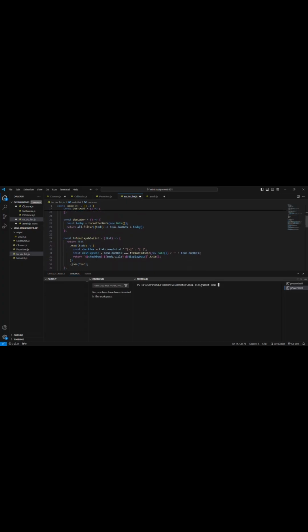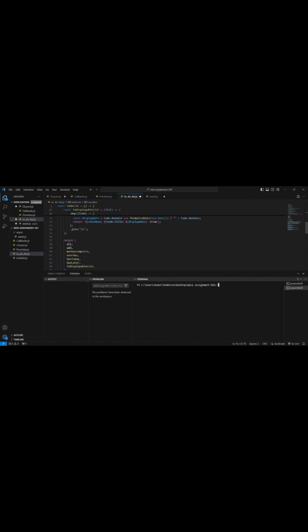The display list method formats the list of to-do items and displays them, mapping over every task. If the task is completed, it shows X. If the task is not completed, it shows square brackets. If the due date is today, it shows the task without the date; otherwise it appends the due date to the task. Join combines the tasks into a single string, each on a new line. The formatted date function returns the date in a year, month, and date format.